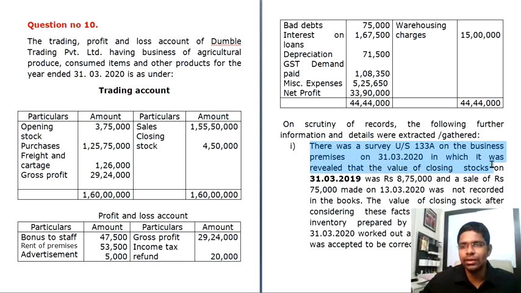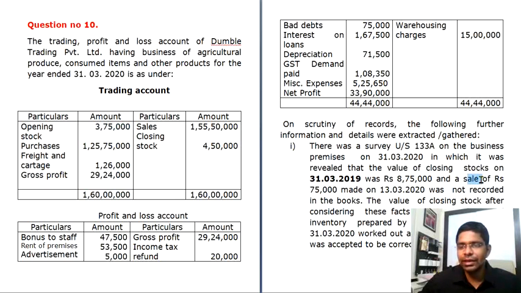it was revealed that the value of closing stock on 31/3/2019, this is the previous financial year from what we are dealing with. We are dealing with 2019-20. This closing stock pertains to 2018-19. He's telling you that closing stock on 31/3/2019 was 8,75,000. So when you observe this, your opening stock this year should be 8,75,000, but here you only have 3,75,000. So you have to correct this particular amount.